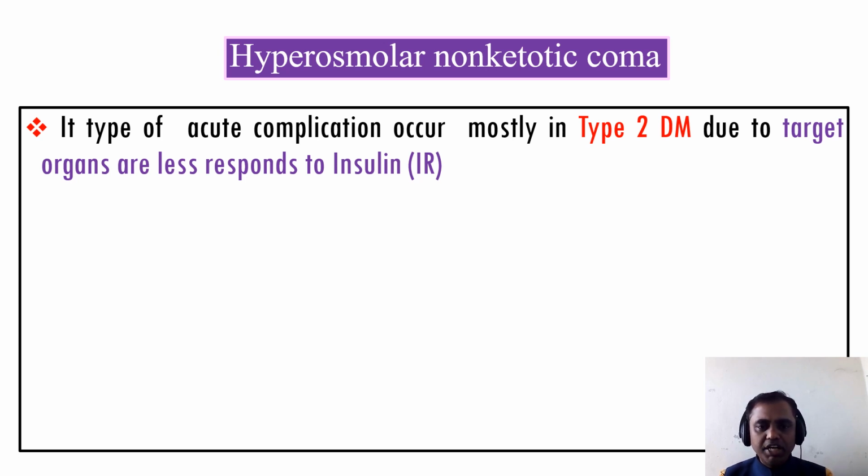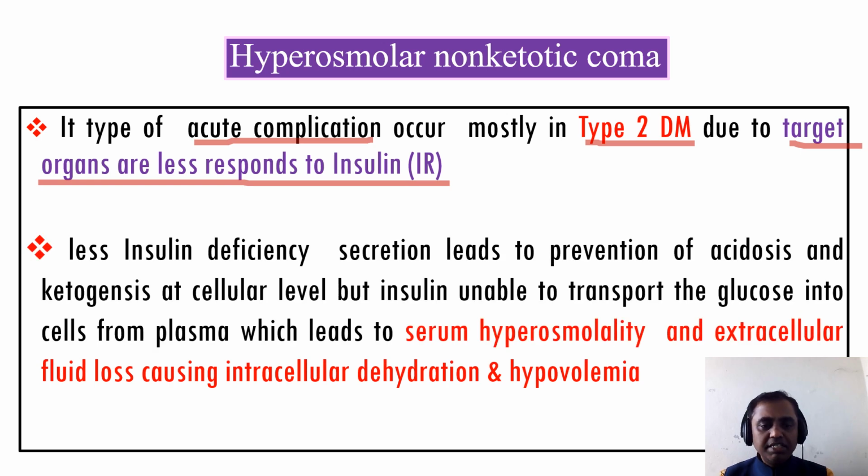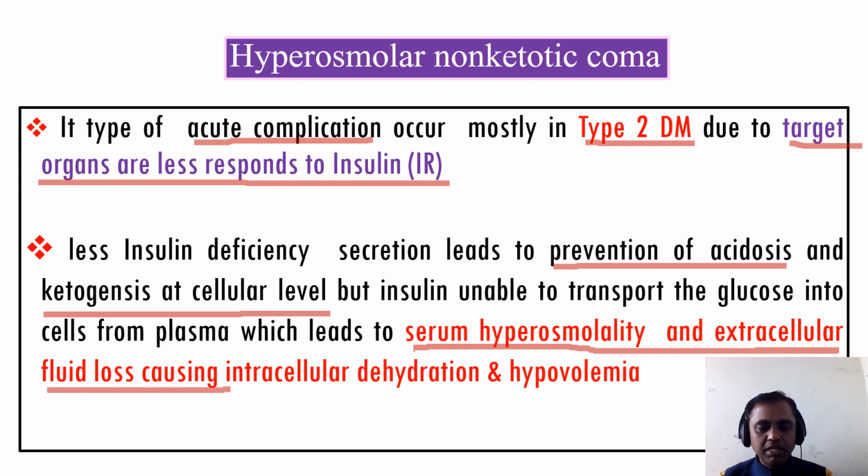It is again an acute complication, occurring mostly in type 2 diabetes mellitus because the target organs respond less to insulin, as we are aware, insulin resistance. The less insulin secretion leads to prevention of acidosis and ketogenesis at the cellular level. But insulin is unable to transport the glucose from plasma to the cell, which leads to serum hyperosmolarity and extracellular fluid loss, causing intracellular dehydration and hypovolemia.